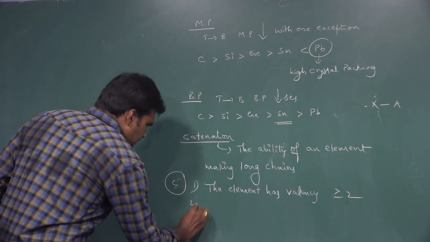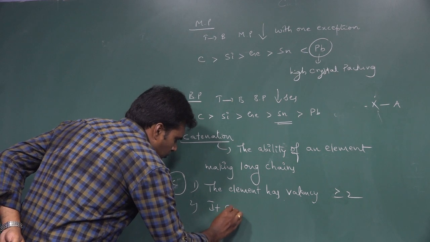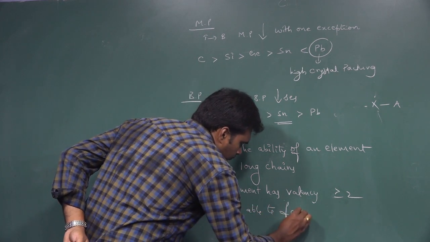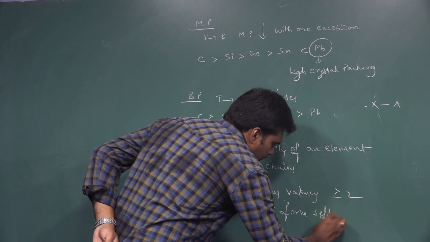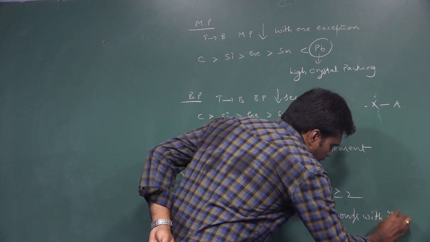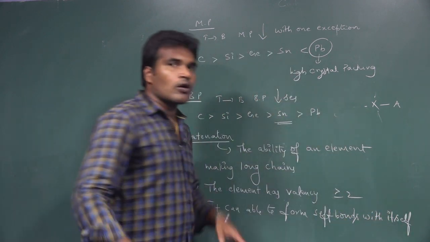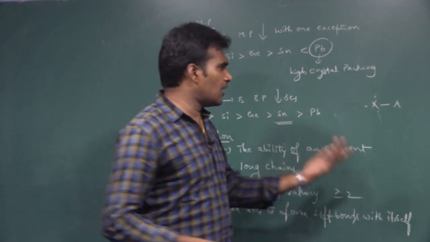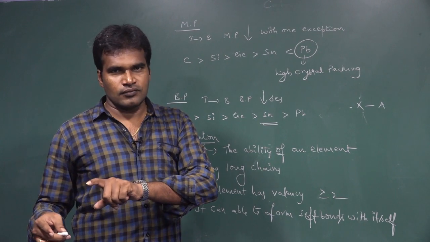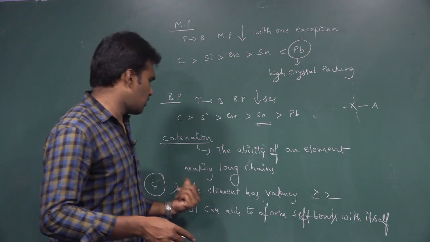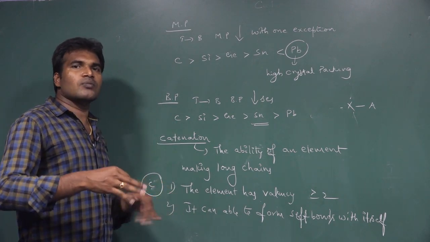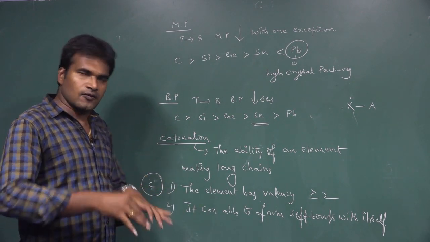The second condition is that it should be able to form self bonds with itself. For example, if element A is there, A can form a bond with A itself. Then only it can show large catenation ability. The second condition is that it can form self bonds, bonds with the same element.